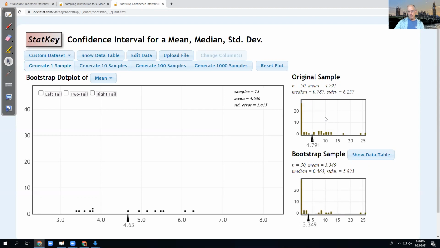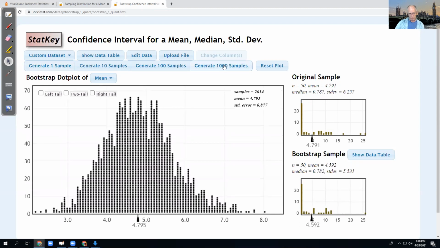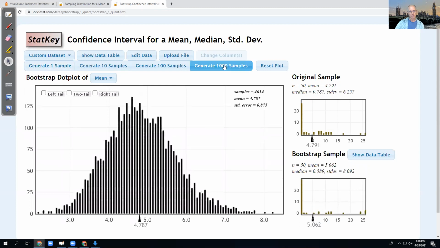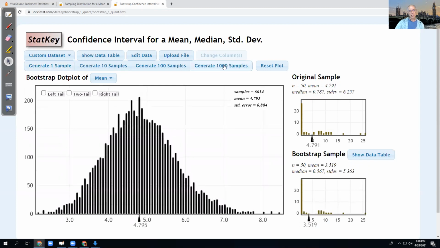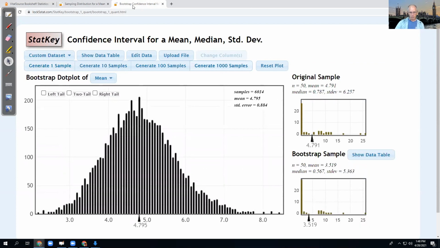So to build a sampling distribution, I just keep doing that thousands of times. So instead of one at a time, and again, what's each of these dots? It's an average of a resampled 50 people from this group. Resample 1,000 times, resample another 1,000, and another, and another. It should look similar to the population distribution. There's a couple of differences though.